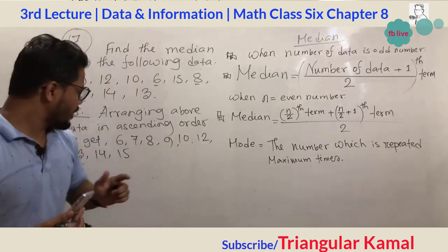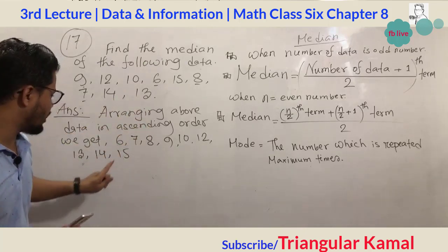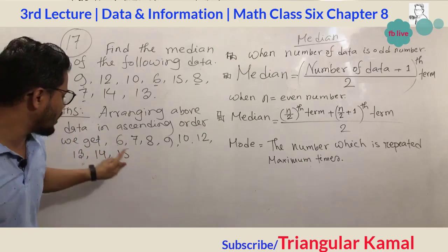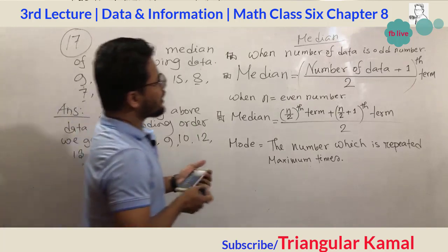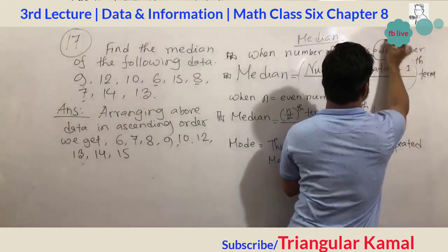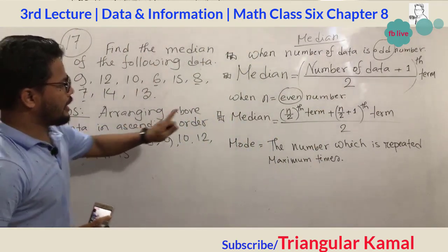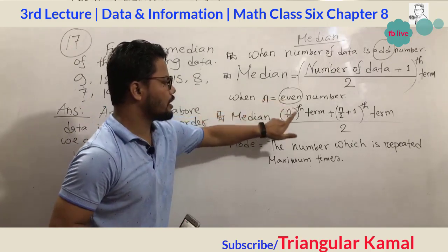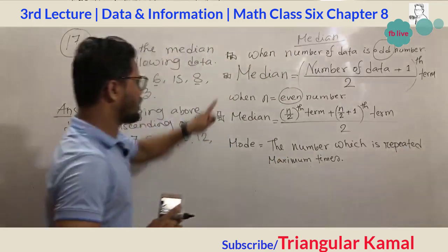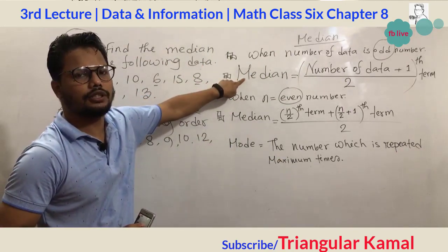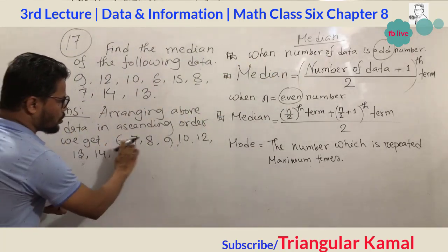So after arranging the data in ascending order, how many data are here? 1, 2, 3, 4, 5, 6, 7, 8, 9. That's why we apply the odd number formula and the even number formula. While the given data is even in number, the formula is a little bit larger. While the given data is odd in number, then we will apply this formula.